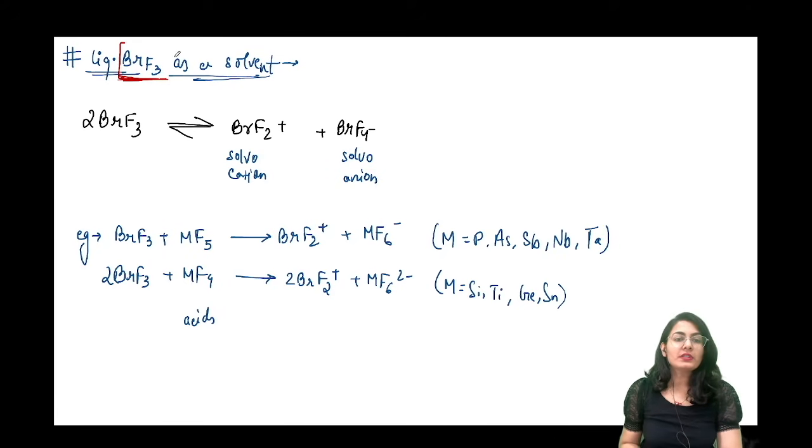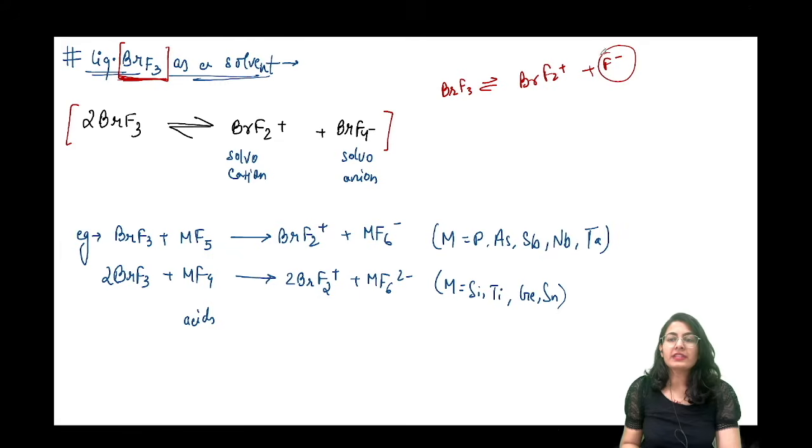ये बहुत ज़्यादा interesting solvent है, and I have already discussed the self ionization reaction. It's very simple. You just break this one molecule down, BrF3. इसको break down करोगे तो क्या मिलेगा? BrF2 positive as well as one F minus. Now this F minus is being taken by another molecule of BrF3, so it becomes BrF4 minus. Okay, so this is how the solvocation and the solvoanion are formed.